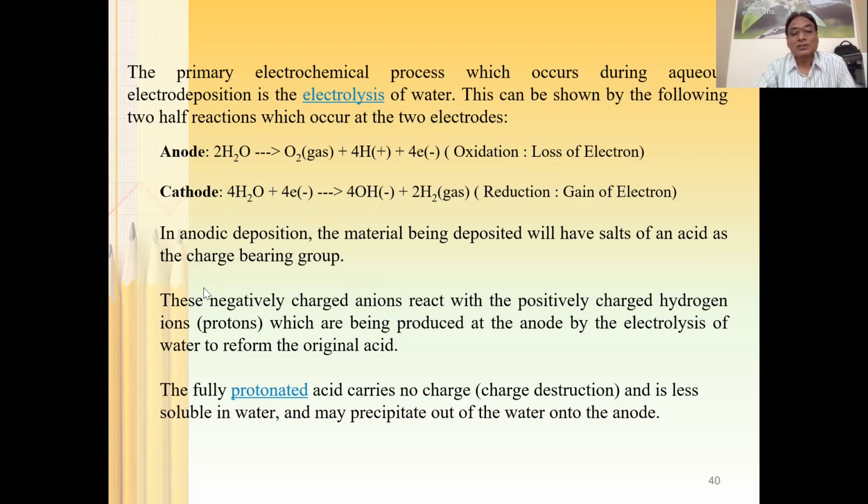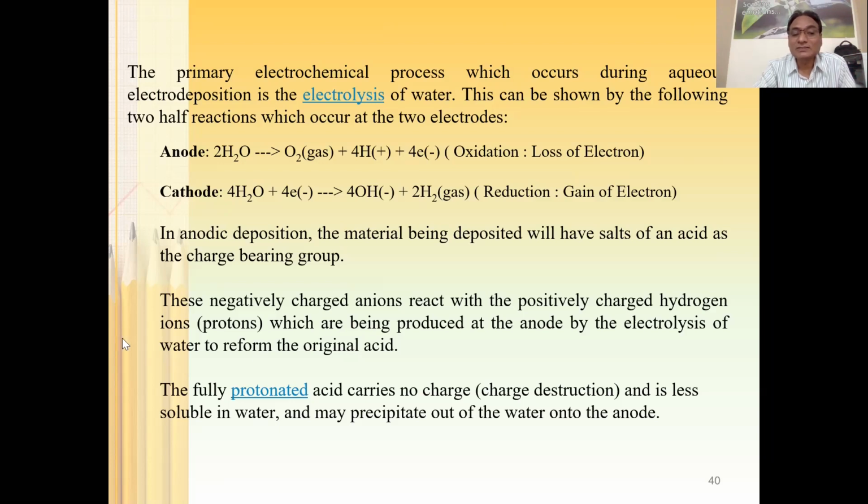The only difference is that in anodic deposition, the material being deposited will have a salt of an acid as the charge bearing group. These negatively charged anions react with the positively charged hydrogen, because if you look at the electrolysis process, there will be positively charged hydrogen on the electrode surface.